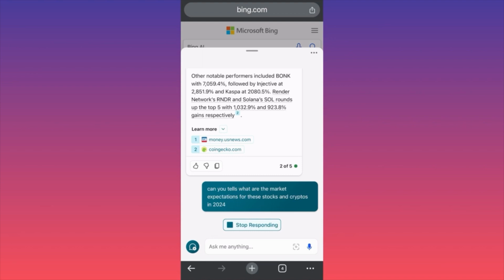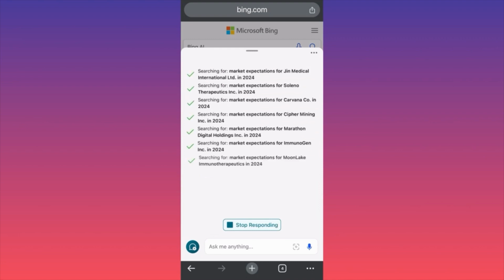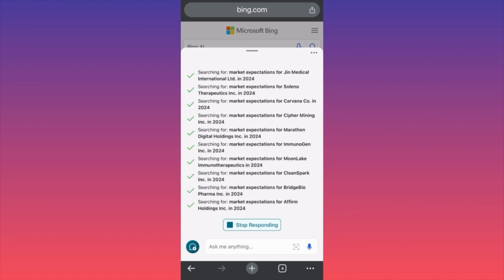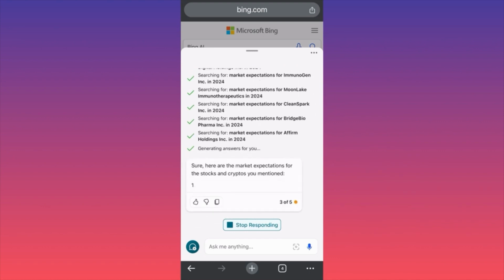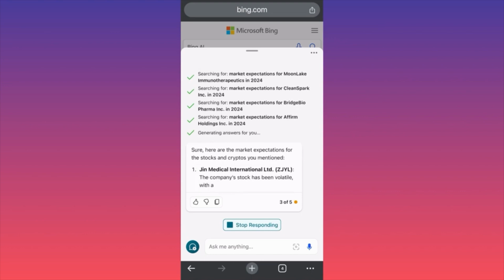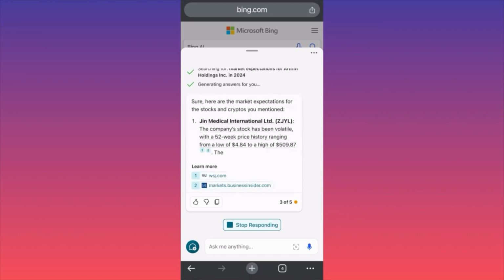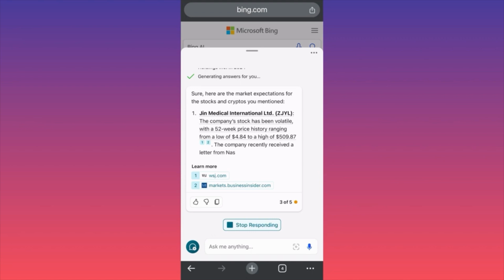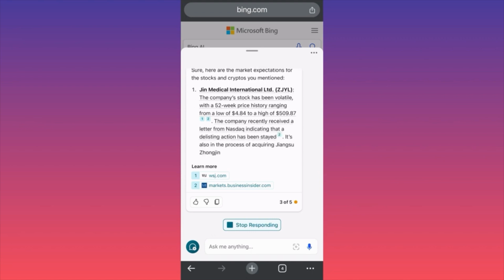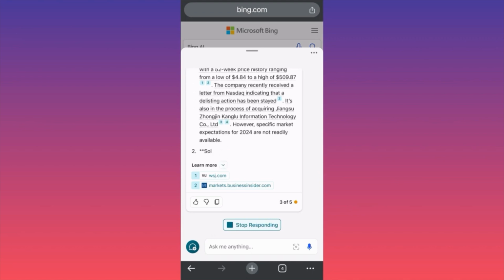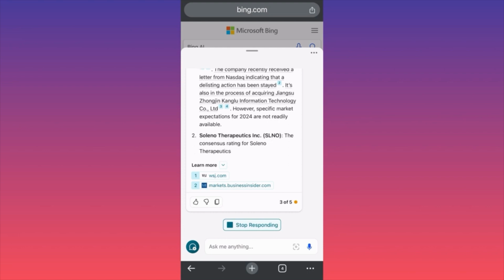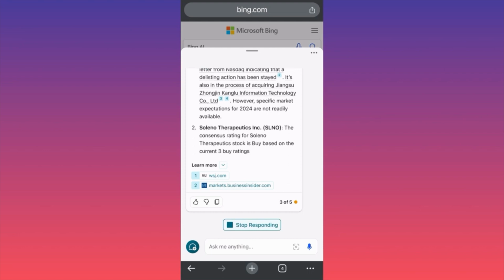So let's see, can Bing actually go out and find this, searching for market expectations? Doing good. Actually, I would say that now the Copilot is doing very, very well, much better than when asking for a business plan or something of that sort. Now when we ask for very detailed information and use the precise setting on the filter, this is how you get things done, guys.